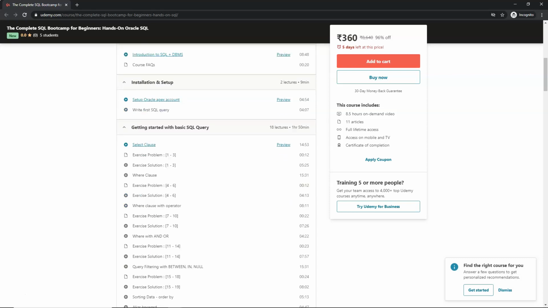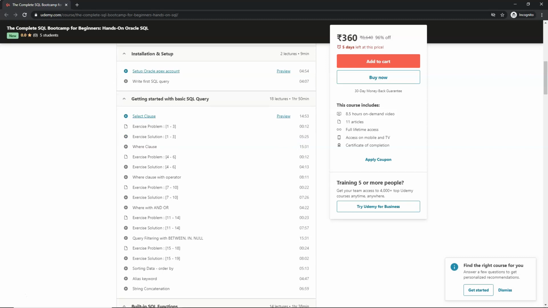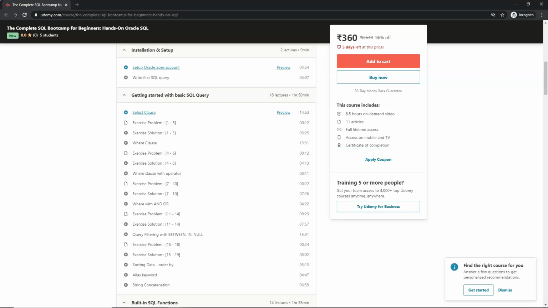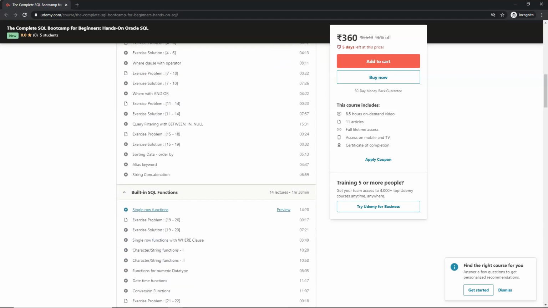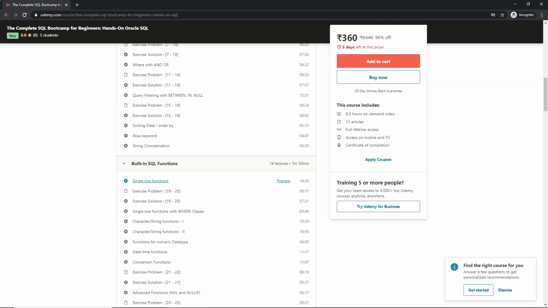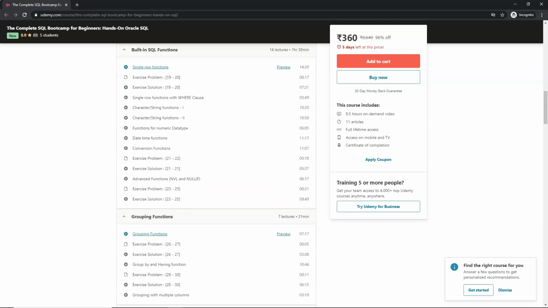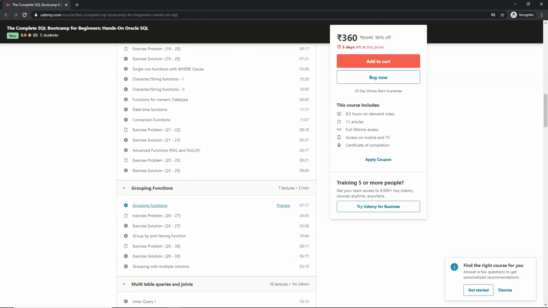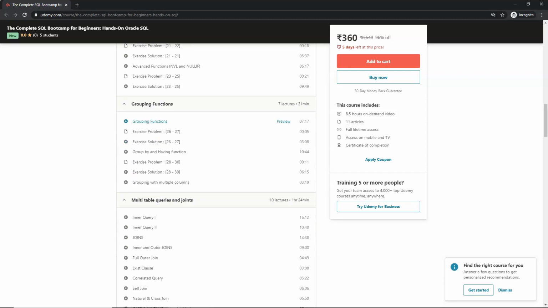Then we'll move towards writing your basic SQL queries using different clauses like where, and, or, sorting of your data, the alias keyword, and some of the built-in SQL functions like character functions, datetime functions, conversion functions. Next, we'll move towards grouping functions. How to group your data.